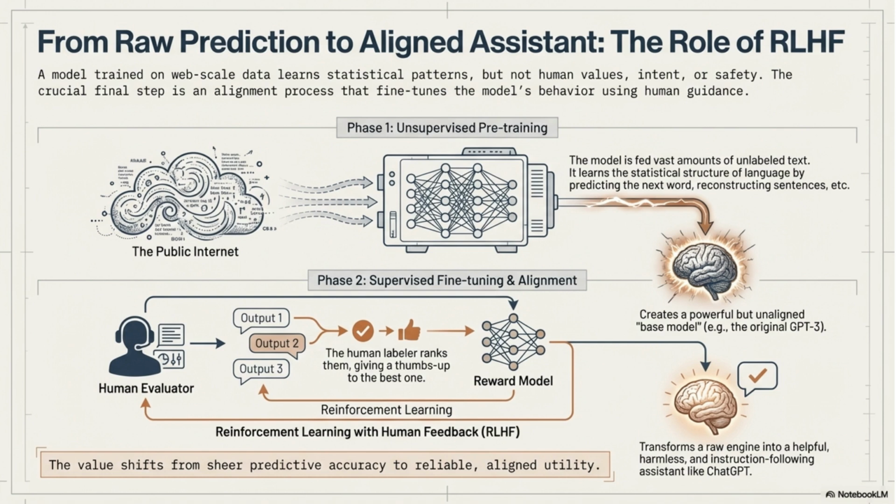AI models trained on raw data learn statistical patterns but lack human values. The crucial final step is alignment, achieved through reinforcement learning with human feedback, or RLHF. This transforms a raw predictive engine into a helpful and instruction-following assistant.